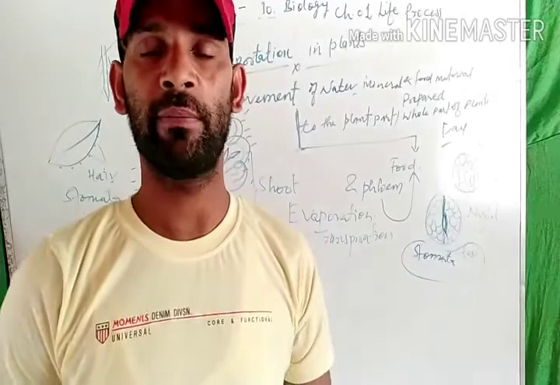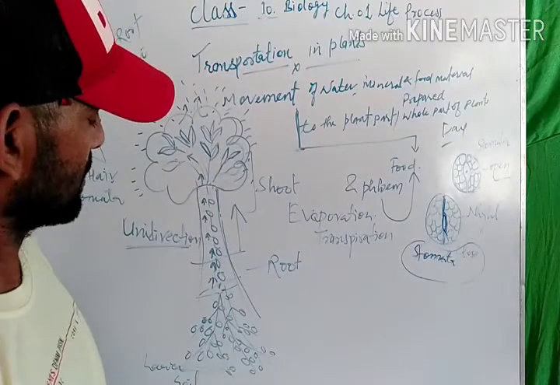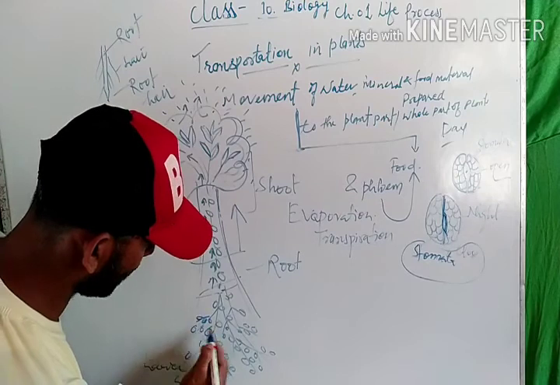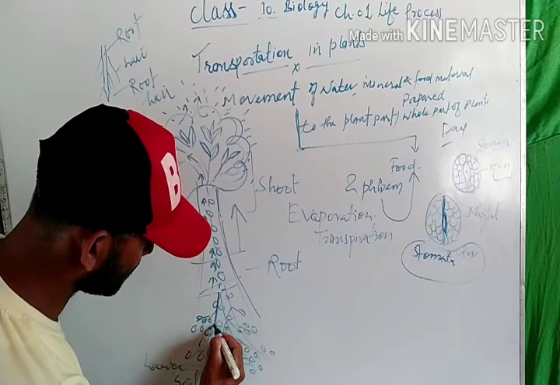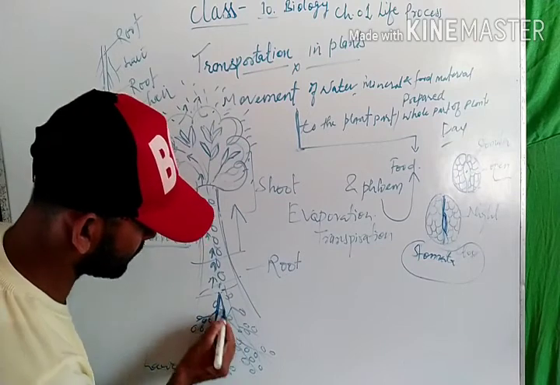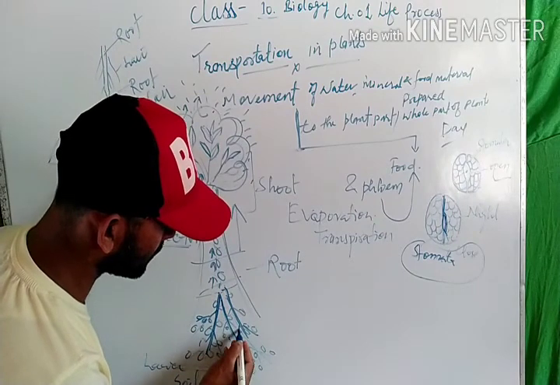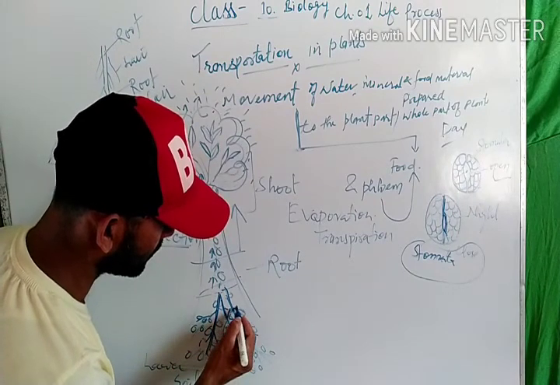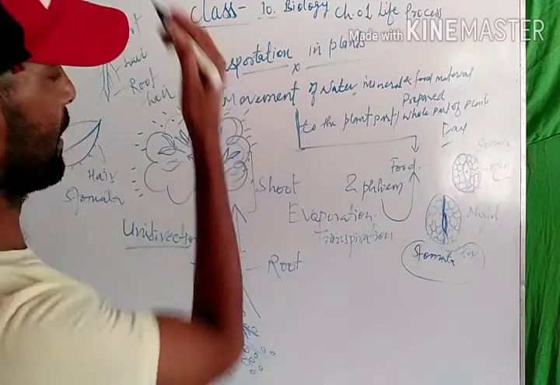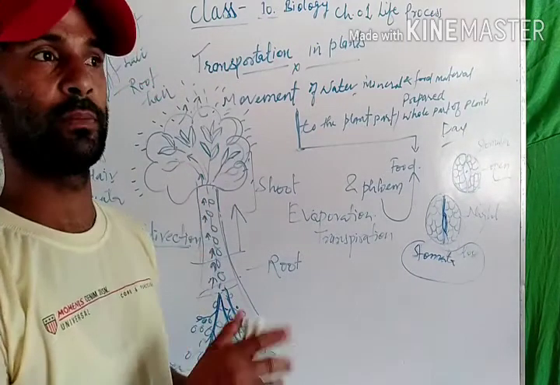When transpiration happens, what is the mechanism that may take place? This is the mechanism. There is a root hair present which has to absorb. These are the roots, and this is the root, and these are the root hairs, which have a lot of water in them to carry out the process of transpiration.